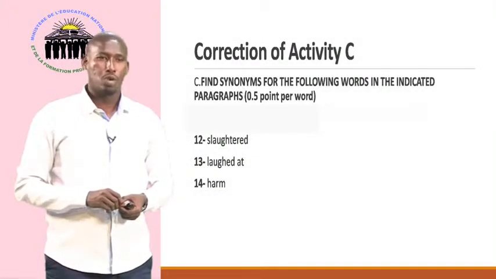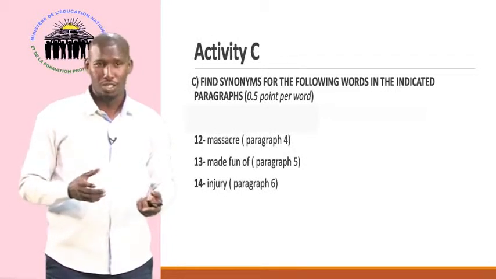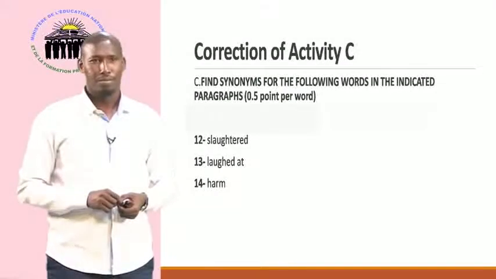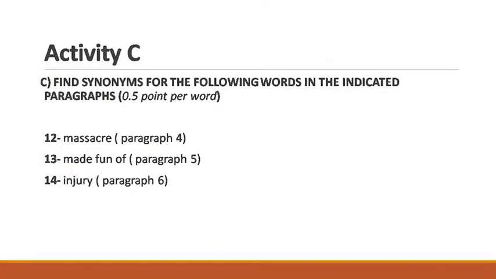And the last one, which is injury. What is injury? To find its synonym, let's look to paragraph 6, and here is the answer. We've got harm. So that is for activity C. These 3 activities are done by all the streams. When I say all the streams, I mean stream L, SG, ES, and S.